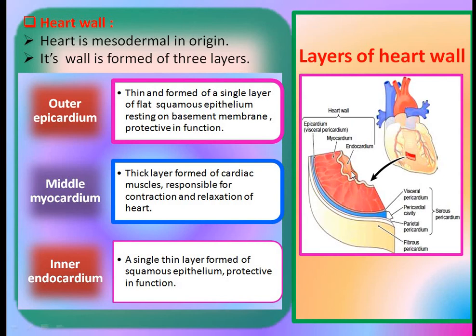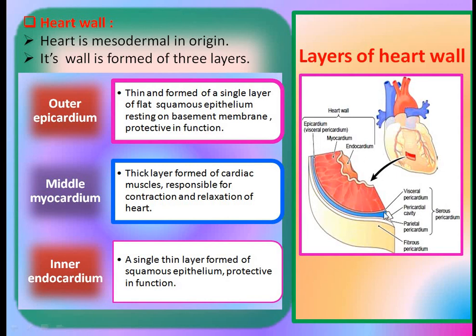Then the innermost layer is called endocardium. It is a single thin layer formed of squamous epithelium. It is also protective in function.